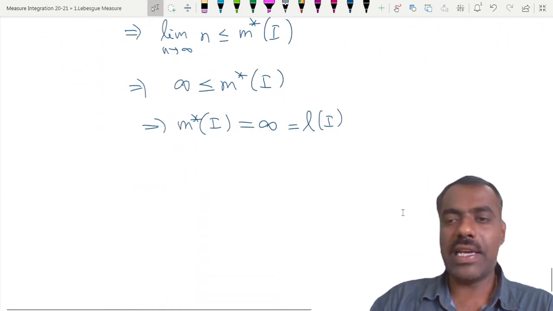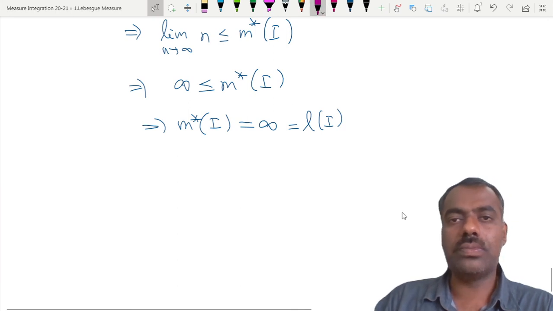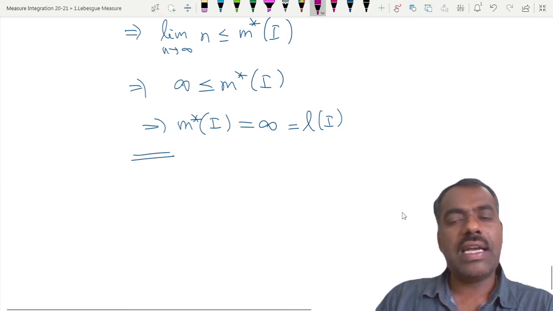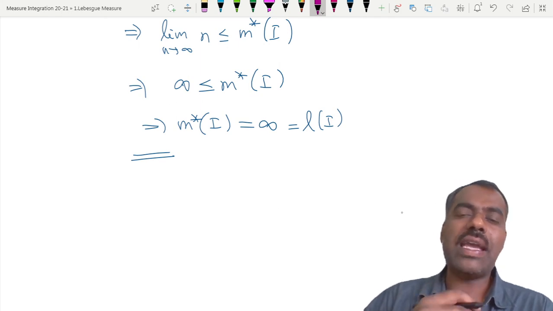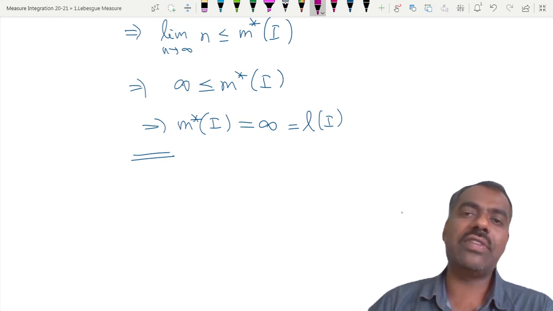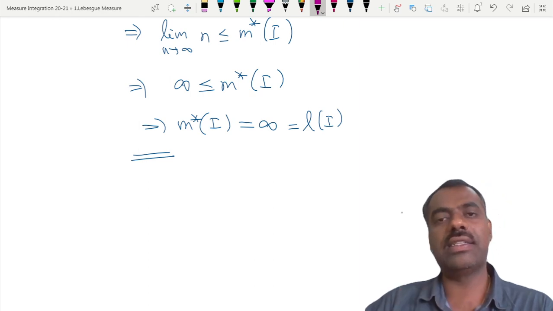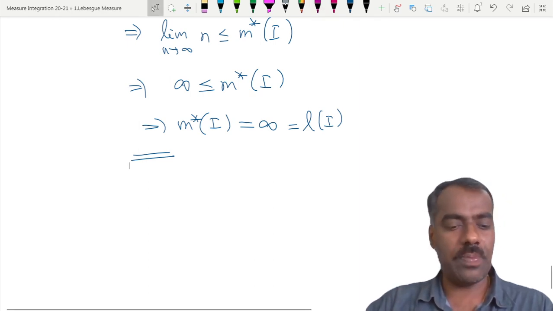Is this clear? Yes or no? So we'll stop here. In the next class we'll see what is meant when we say a set is a measurable set, when a function is a measurable function, and some properties. We'll stop here and see you in the next class.